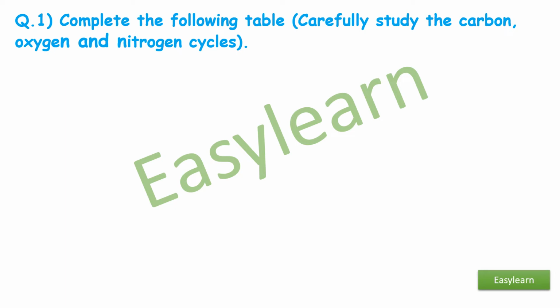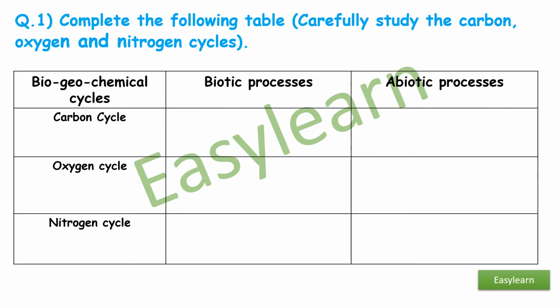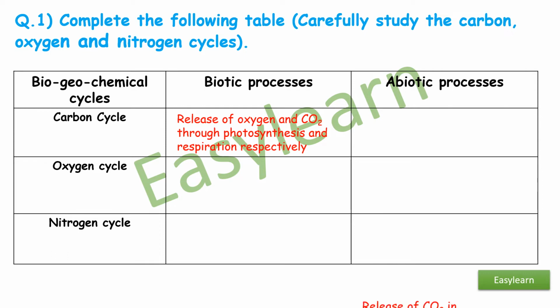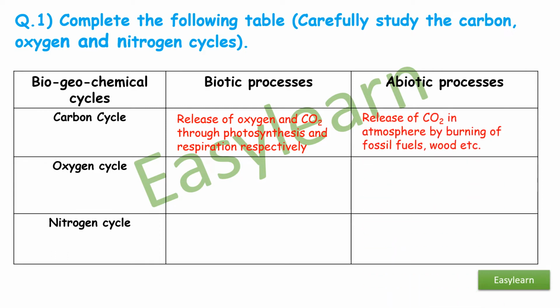Complete the following table. Carefully study the carbon, oxygen, and nitrogen cycles. So here is a table of biogeochemical cycles. You have the biotic processes and abiotic processes. For the carbon cycle, the biotic process is release of oxygen and carbon dioxide through photosynthesis and respiration respectively. Abiotic process: release of carbon dioxide in the atmosphere by burning of fossil fuels, wood, etc.